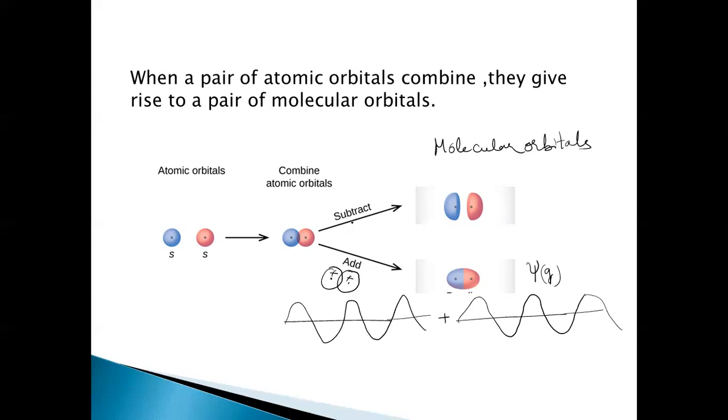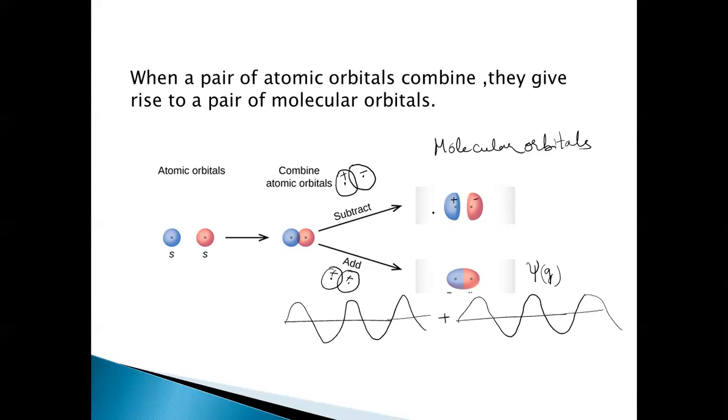And when we are subtracting, that means out of phase overlap, the atomic orbitals are out of phase, that means they are of opposite sign. These are the two atomic orbitals. These are the nuclei, one is plus and one is minus. So what do you get here? The two lobes, where these two are the nuclei, and this is plus and this is minus here.